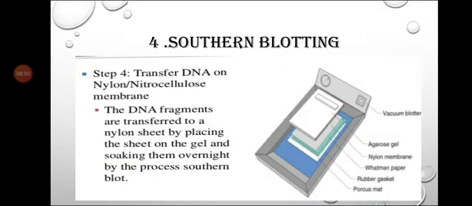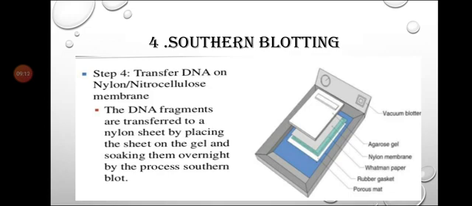Next step is Southern blotting. What is happening in Southern blotting? The separated DNA fragments are transferred to a nylon membrane or nitrocellulose filter paper by placing it over the gel and soaking with filter paper overnight.